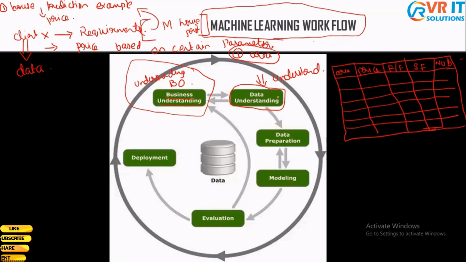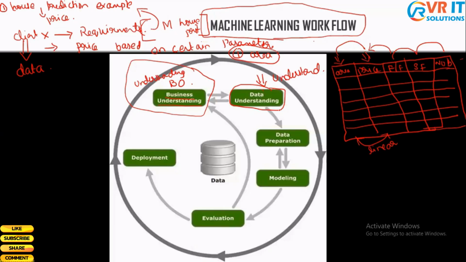In this second step, we're going to basically understand our data. We're going to understand what this area is, what this price is, how this area is related to price, and how the other parameters are related to my price. So all these things would be done in the second step. Here we're going to gather our data and understand how it looks, and how one feature is dependent on another feature. As I told you, in the previous example there was a linear relationship between area and price. We're going to see all those things in this step, data understanding.